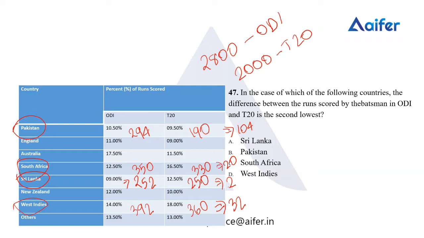So the question is, which is second lowest? We have the lowest as Sri Lanka, and the second lowest is South Africa. So we have option C, South Africa, as the correct answer. The question is regarding in which of the following countries the difference between the runs scored by the batsman in OD and T20 is the second lowest. So we'll be finding the runs scored by the batsman in Sri Lanka, Pakistan, South Africa, West Indies in both OD and T20, and we'll be finding the difference. We have option C, South Africa, as the correct answer.